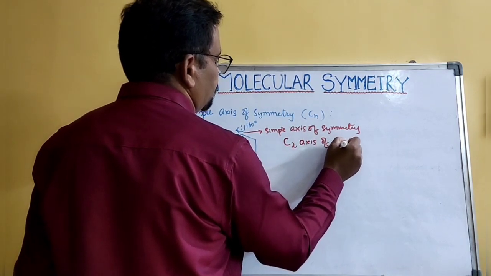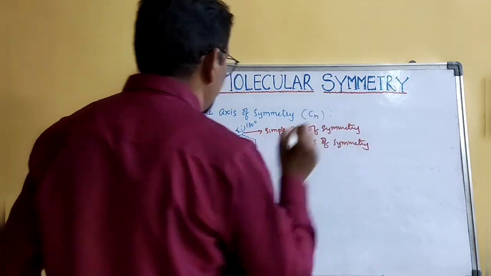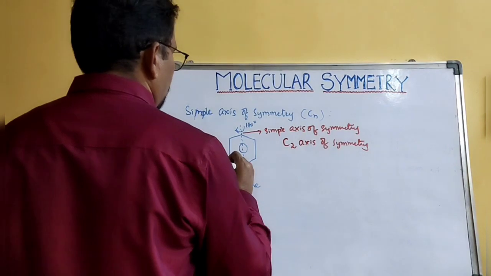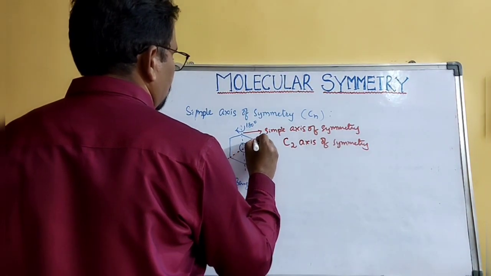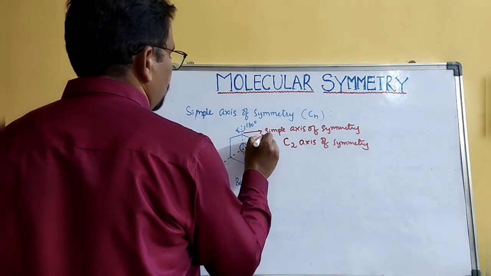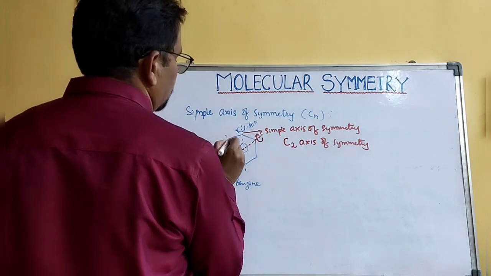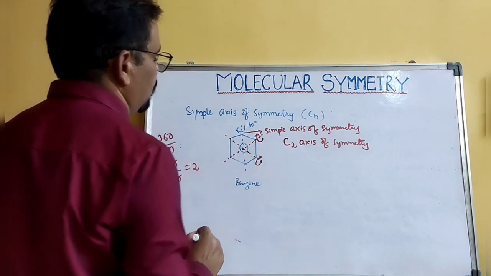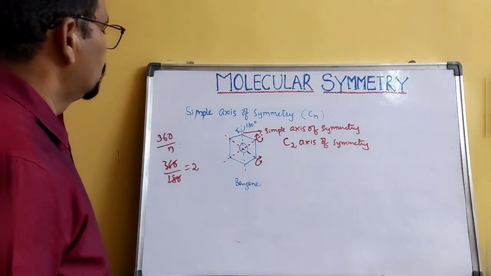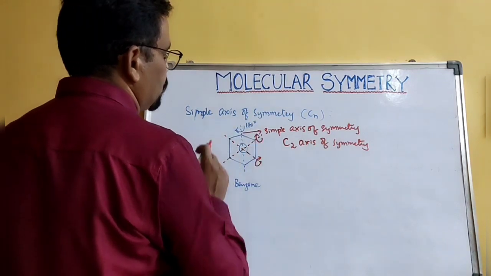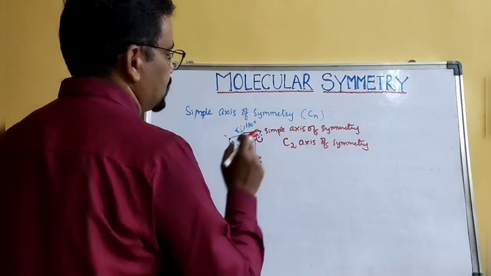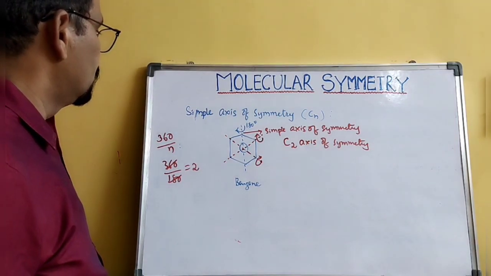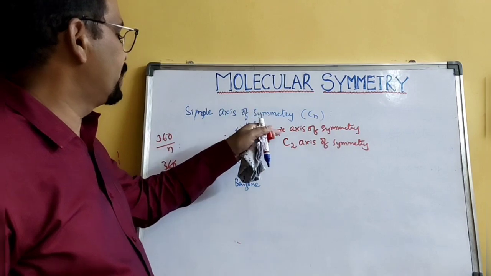This other imaginary axis also produces the same molecule, and so does this one, so 3 C2 axes of symmetry are present in this molecule. So this is about simple axis of symmetry.